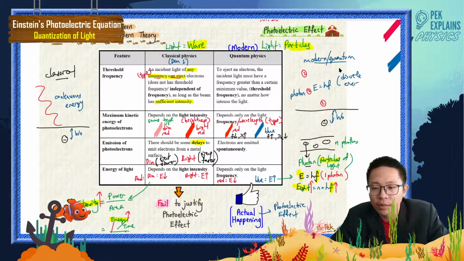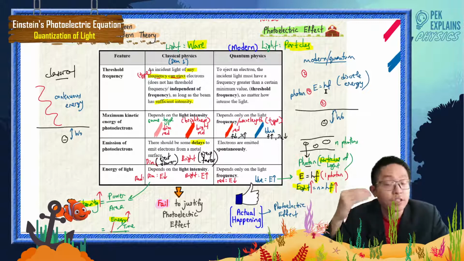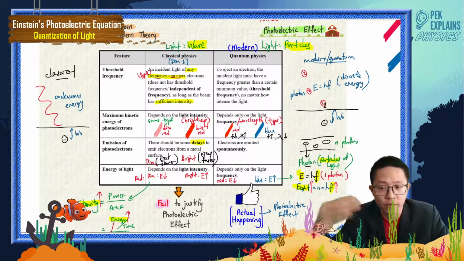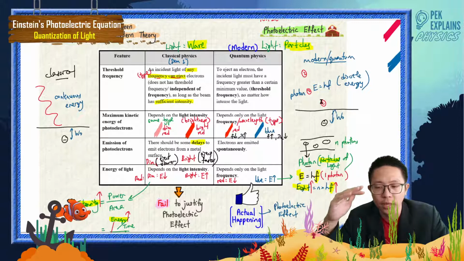Discrete energy means they are not continuous. They are multiples of hf: 1 hf, 2 hf, 3 hf. Maybe we can say if one particle is 10 joule, then added up all here is 30 joule. You have 10 joule, 20 joule, 30 joule. You won't find 12 joule or 15 joule. You won't find a value in between.